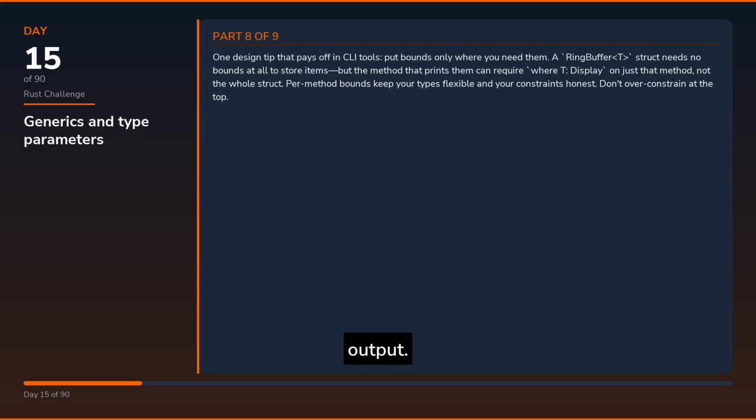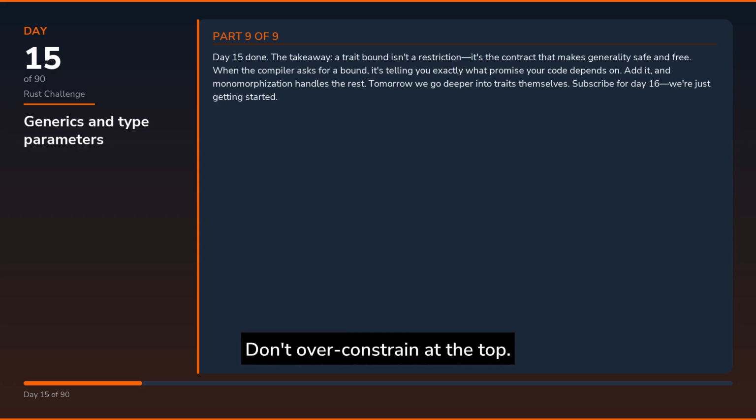One design tip that pays off in CLI tools, put bounds only where you need them. A RingBuffer<T> struct needs no bounds at all to store items, but the method that prints them can require where T: Display on just that method, not the whole struct. Per method bounds keep your types flexible and your constraints honest. Don't over-constrain at the top.